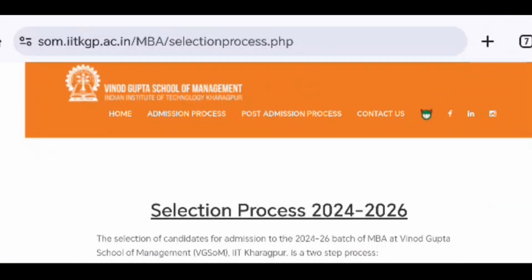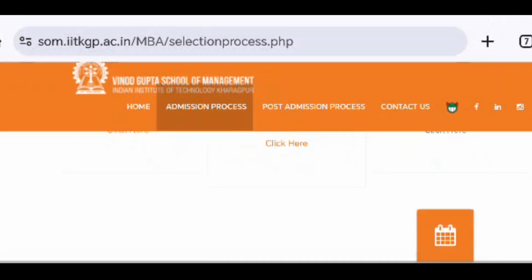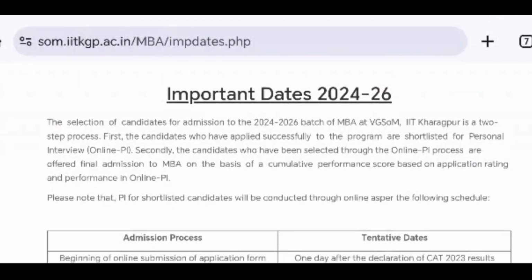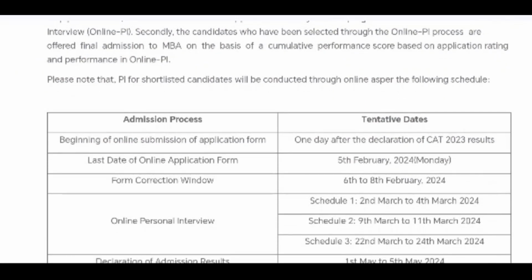Now coming to the important dates for IIT Kharagpur. The online application form has already started. The last date of the online application form is 5th of February 2024. There will be a correction window from 6th of February to 8th of February, and the online personal interview is scheduled in 3 slots.